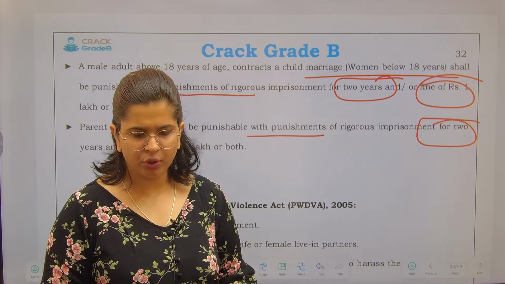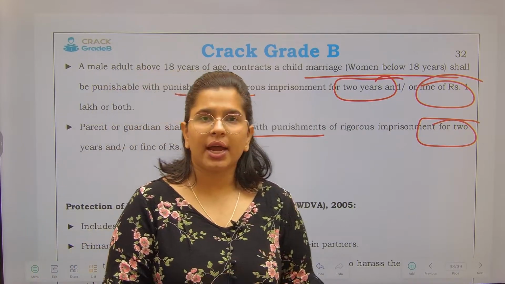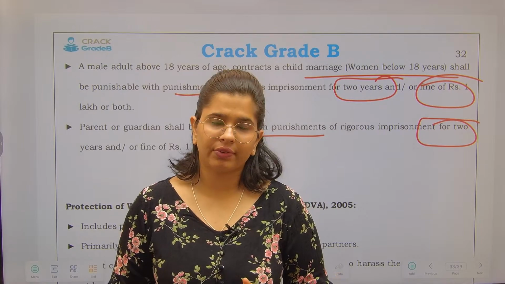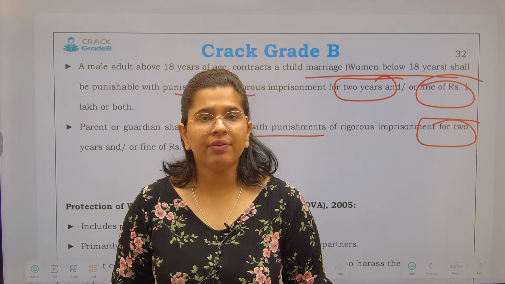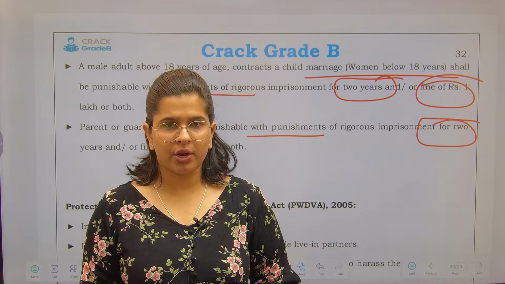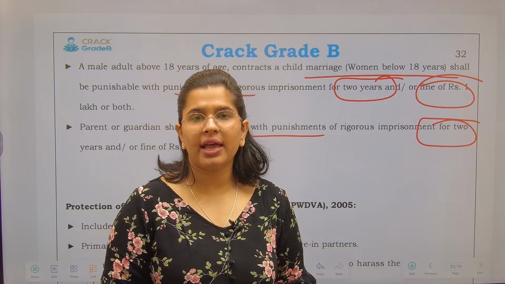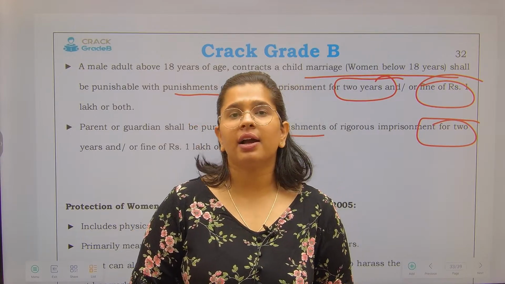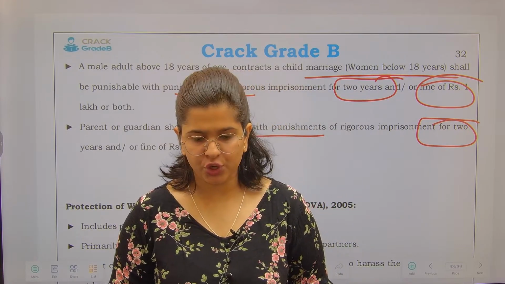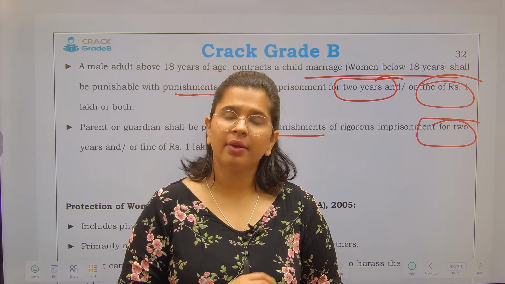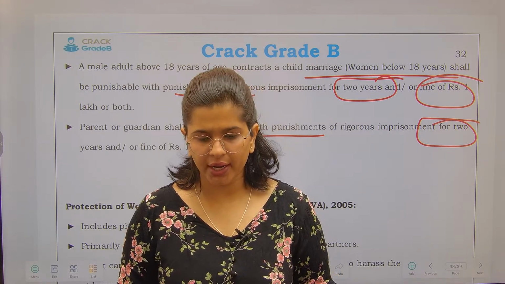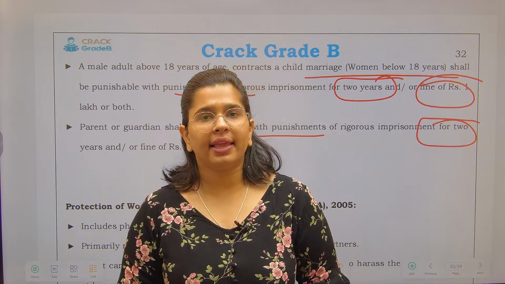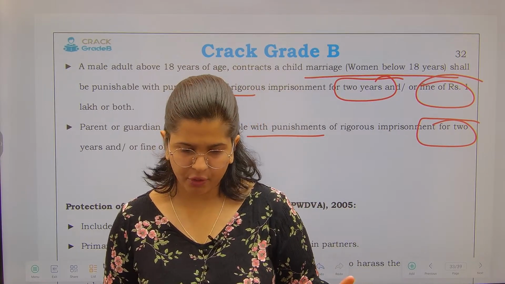One more thing over here: if the girl or the boy, it could go both ways, thinks that the child marriage that was conducted is not right and wants to get out of it, then they can, even after attaining the age of majority, approach the court. Such marriages which happened when they were children are considered void ab initio. Void ab initio means they are completely null and void. They do not have any existence in the eyes of law, and they can always be removed.